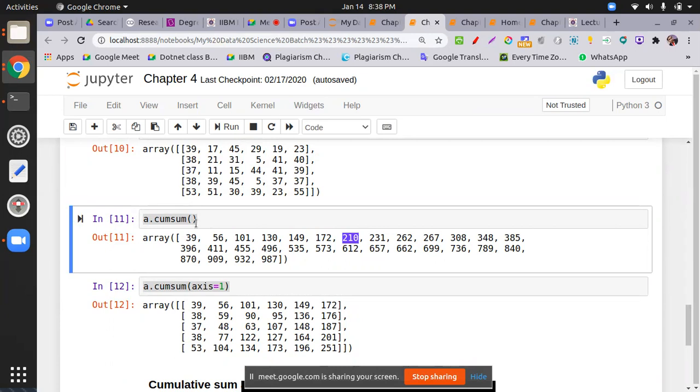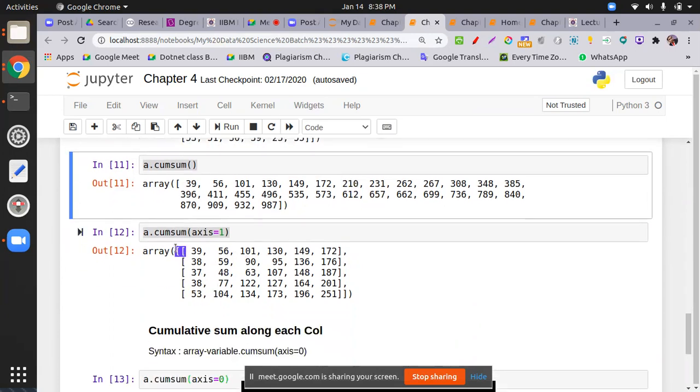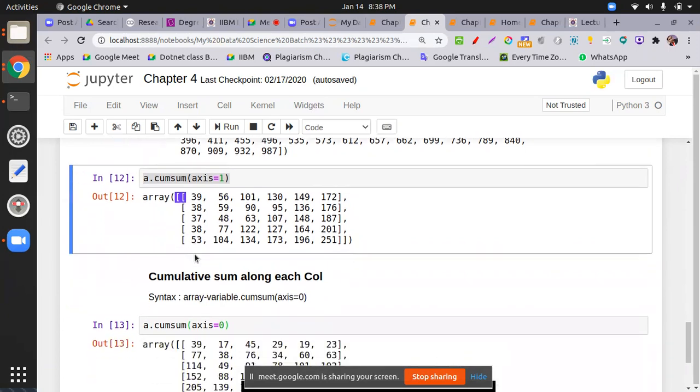Okay, when you have no axis, the data is automatically converted to one dimension. Except this, if you put the axis, then it is computed in two dimensions.